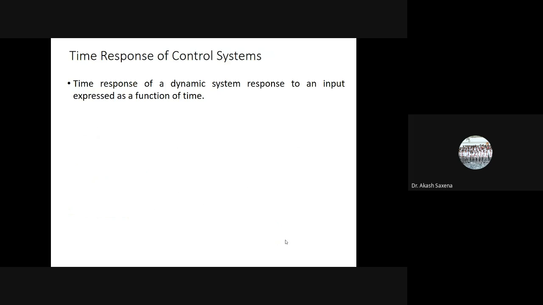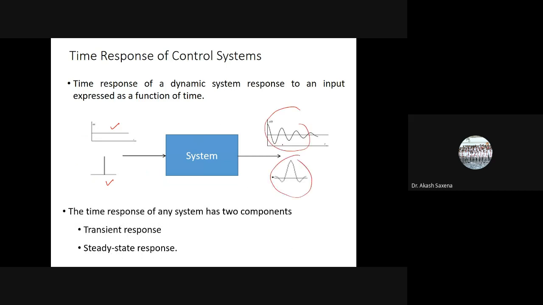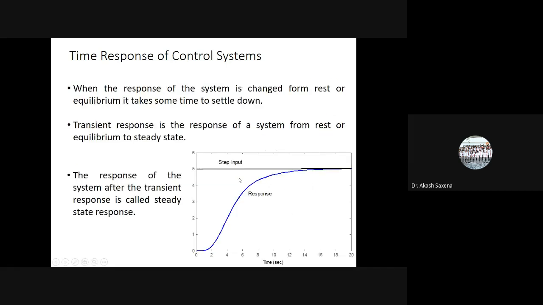Now, time response of the control system. Time response of a dynamic system is the response to an input expressed as a function of time. So here we are giving some, you can see step input, or you can say impulse input to the system, and we are getting the response of the system in this manner. So the time response has two components. One is the transient response over here, which is having oscillations. And another one is the constant response. This is called steady state response.